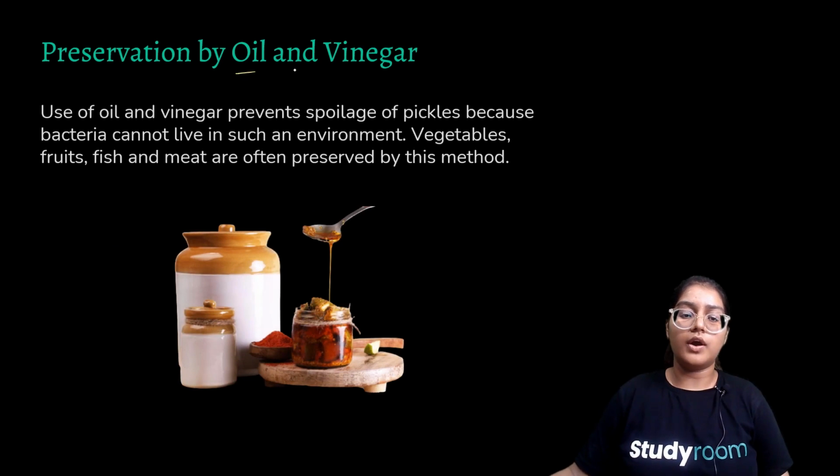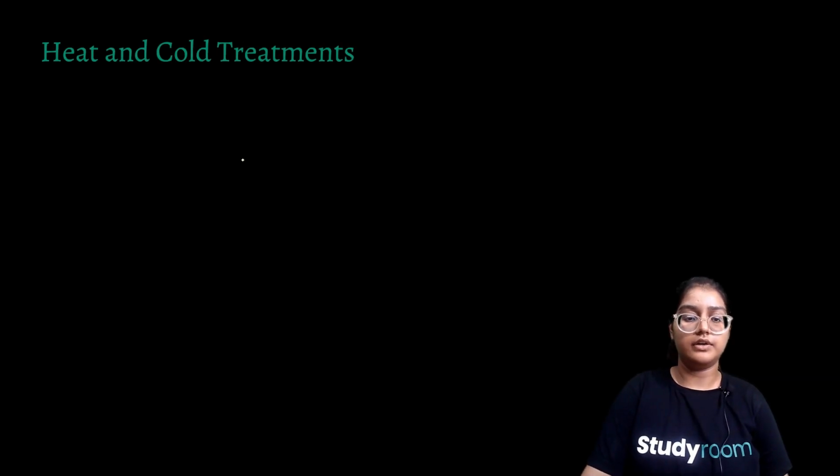Now with oil and vinegar, we have talked about it earlier as well. Use of oil and vinegar prevents spoilage of pickles because bacteria cannot live in such an environment. Vegetables, fruits, fish and meat can be preserved by this method. So it's important we preserve food with the help of oil and vinegar.